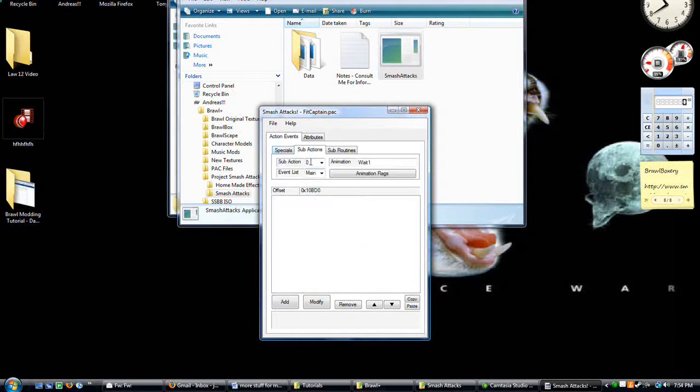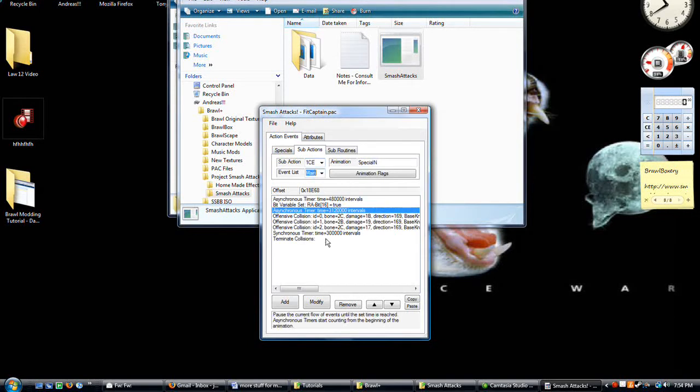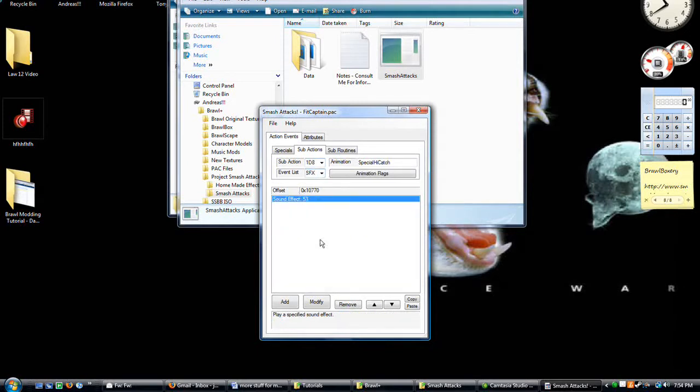So, sub actions. This is special N. Oh wait, it's up B that has the HYESSS sound. So just go down until you get special high. Or is it when he catches? Yeah, I think it is. So go down to sound effects. Sound effect 53, copy. And then just proceed to put it on every animation that attacks.